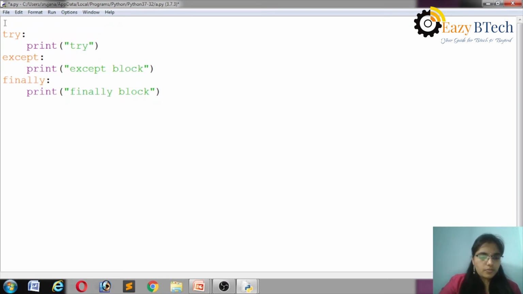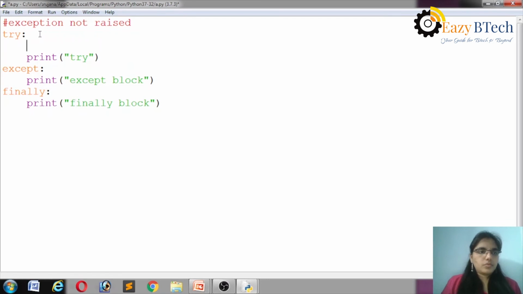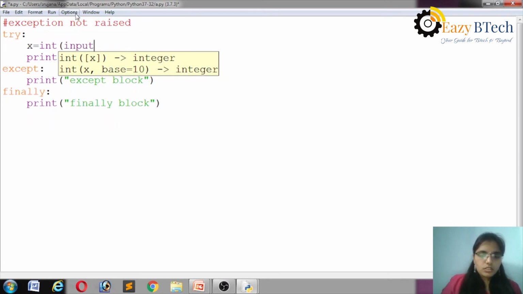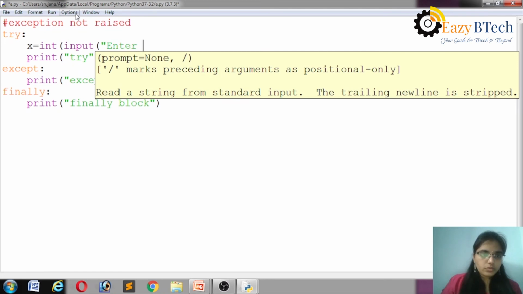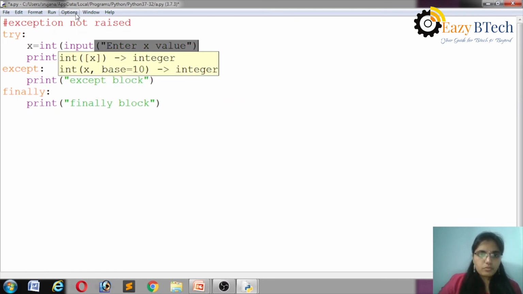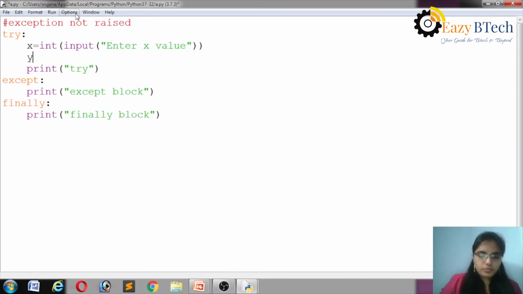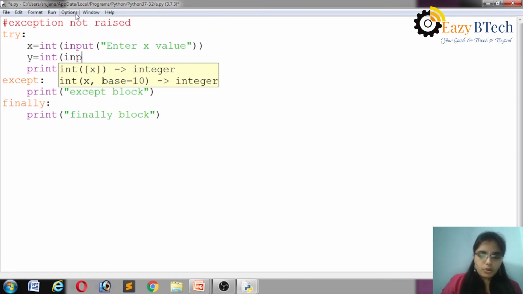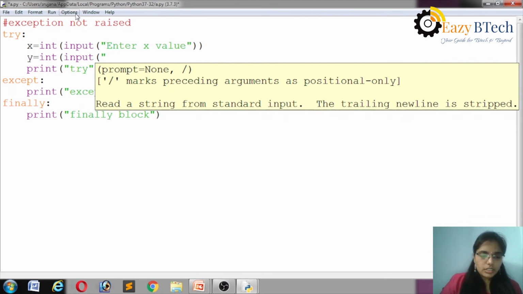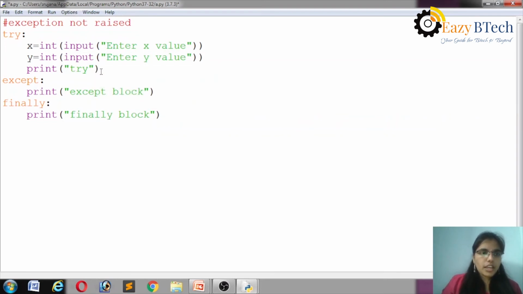First example: exception not raised. x is equal to int of input of enter x value, y is equal to int of input of enter y value. Here I am printing x by y.